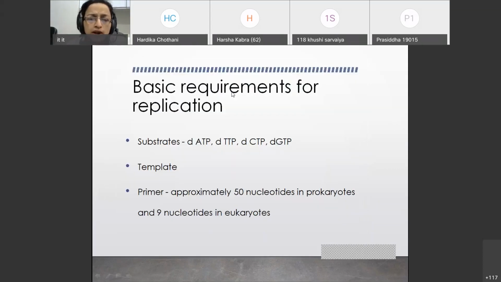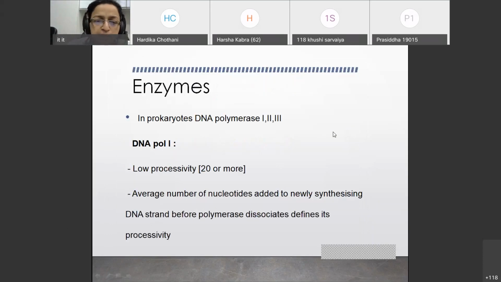What all things are required for replication? You need substrates such as deoxy ATP, deoxy TTP, deoxy CTP, and deoxy GTP. So these are the substrates which are needed for replication. Again, an MCQ question. You need the template strand of the DNA. You need a primer. For the prokaryotes, the primer is approximately 50 nucleotides, and in eukaryotes it is 9 nucleotides. This is the difference between prokaryotic and eukaryotic replication.